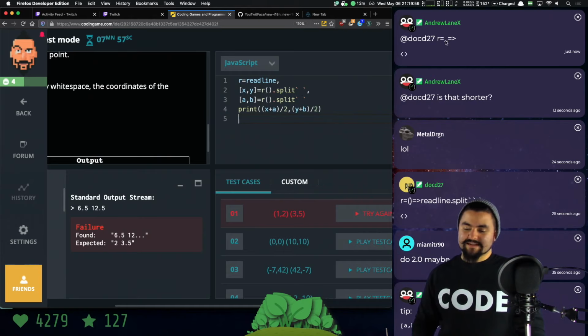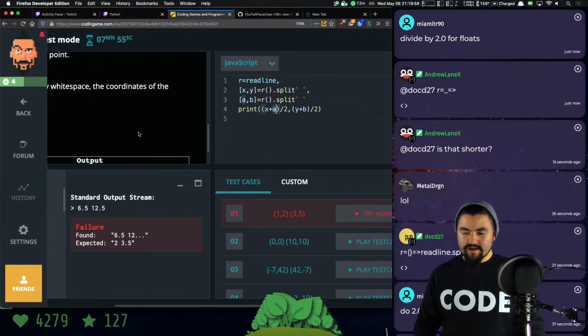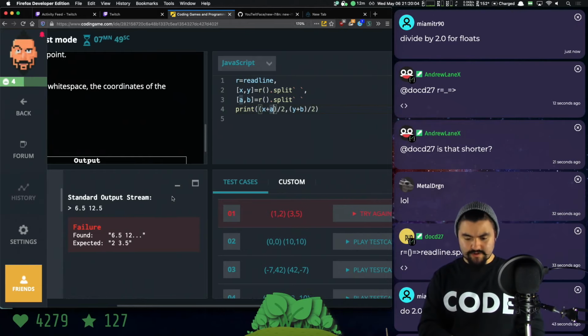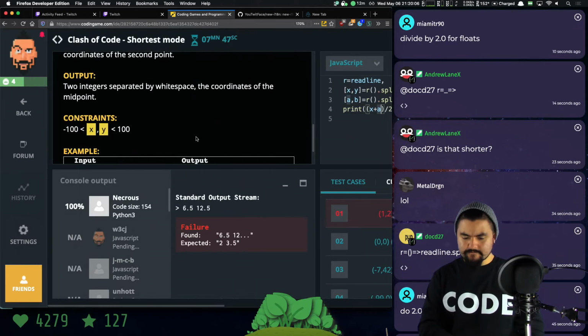Now we're just doing like ASCII faces. Why? Divide by 2 for floats. In JavaScript, all numbers are floats, so I shouldn't have to do that. What am I doing wrong?